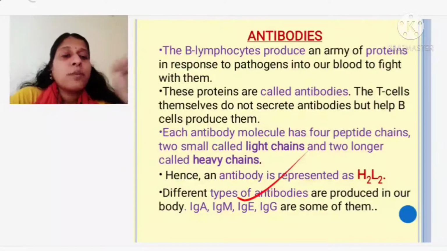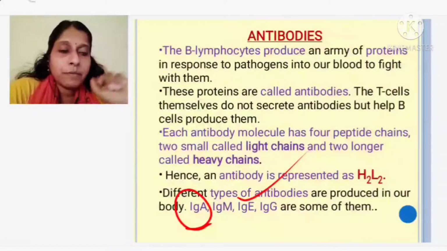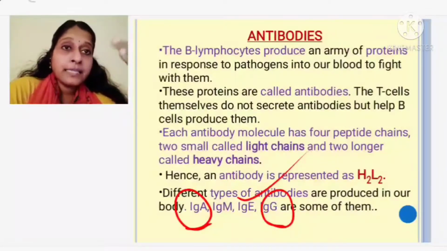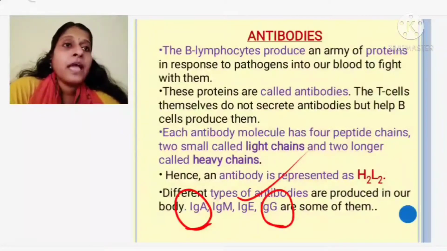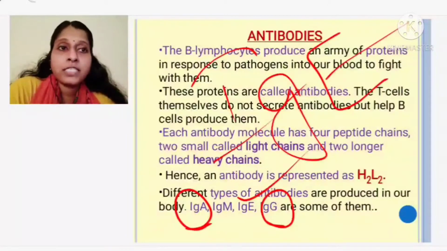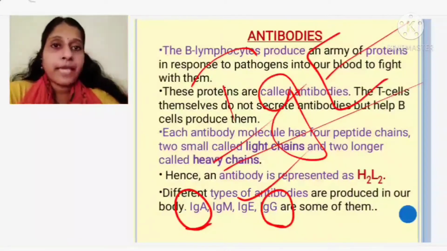So some questions you need to know. IgA is present in the mother's milk, it is given to the baby. IgG is the most prevalent antibody. Next to it is IgA, and next to it is IgM. And the one which is produced against allergy is what? IgE. Okay. So these immunoglobulins play a major role in our defense mechanism.